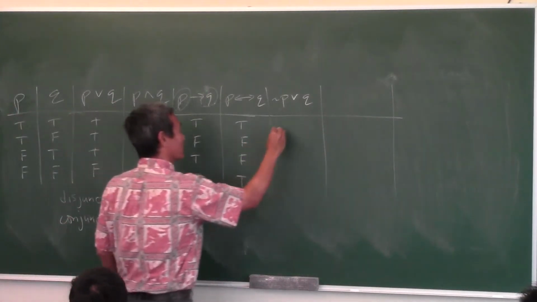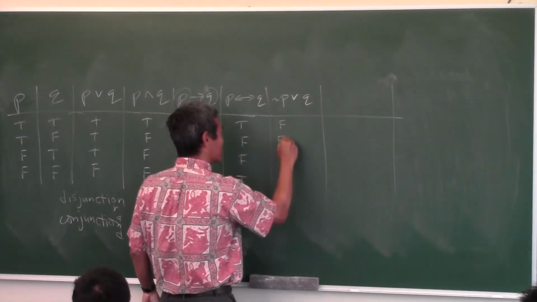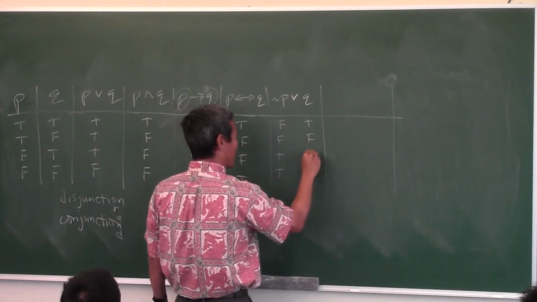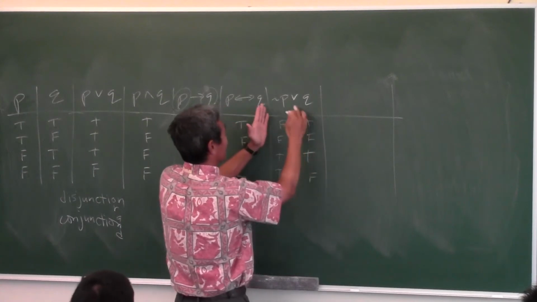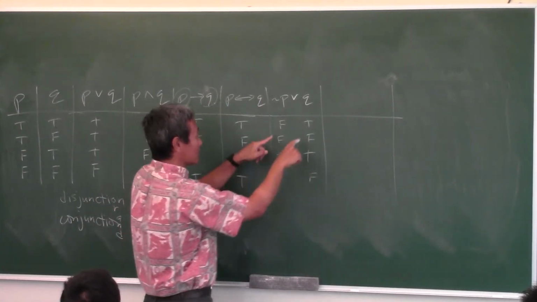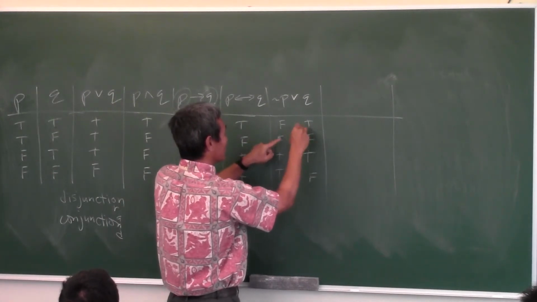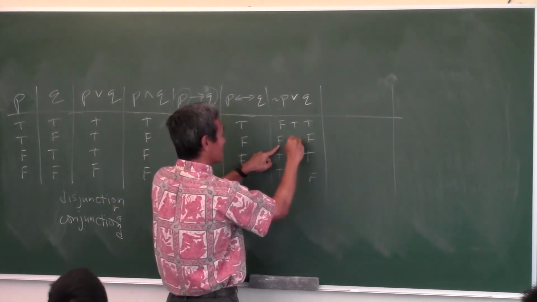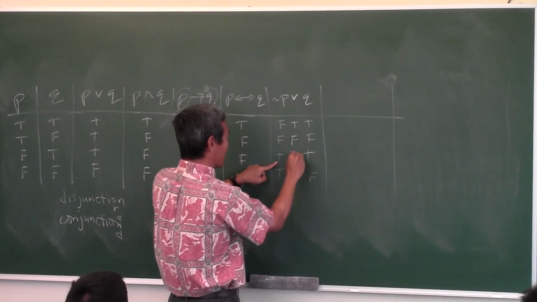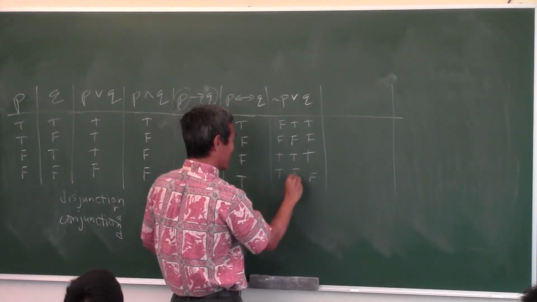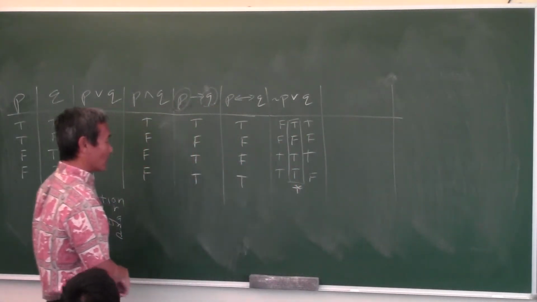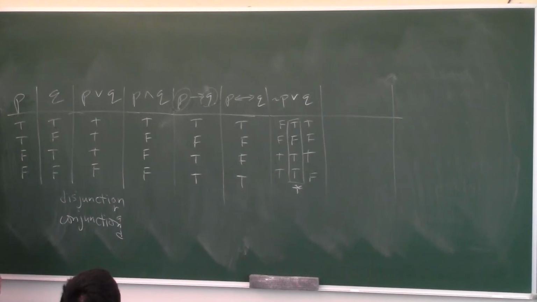Okay, you know what? I don't think we can do it. So let's just write false, false, true, true. And then Q is true, false, true, false, right? Now, or. When is the or statement true? When at least one of them is true. Is at least one of them true? Yes. Is at least one of them true? No. Is at least one of them true? Yes. Is at least one of them true? Yes. So this column represents that statement. Now, what do you notice about it? You got to learn something from it.